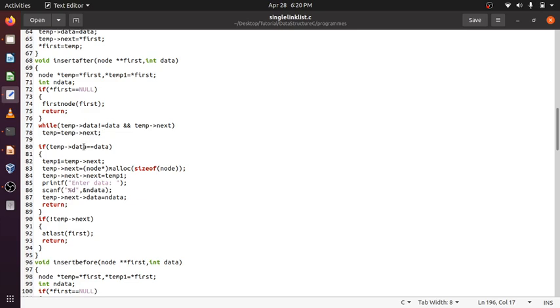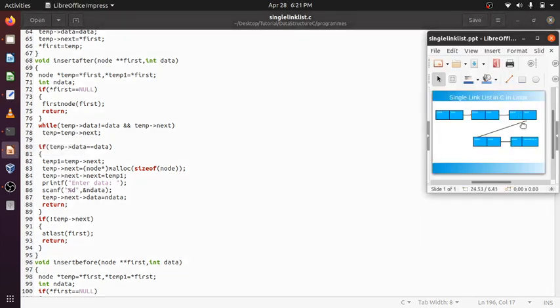If the data is found, data equal to data, then temp1 will point to temp next. It is insert after temp1, we will point to temp next.